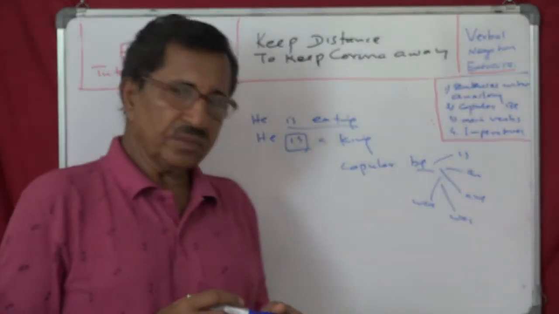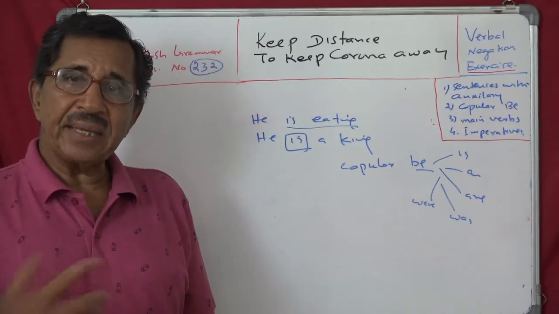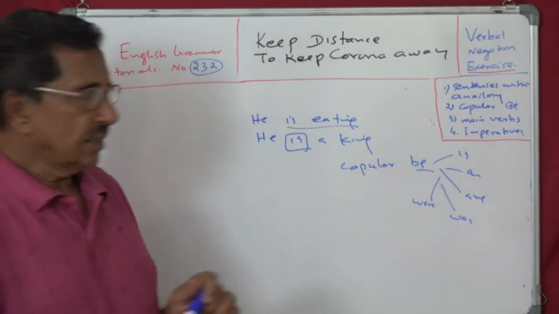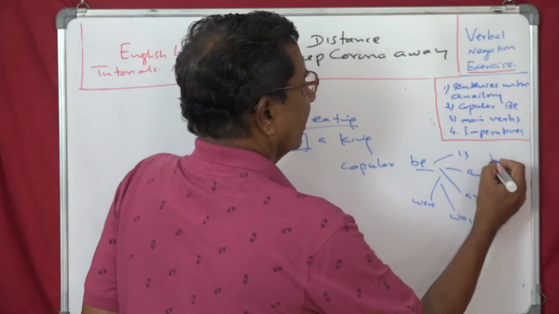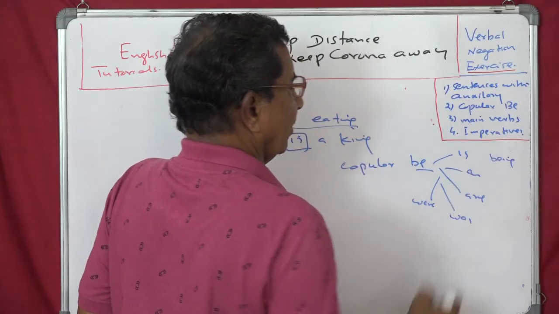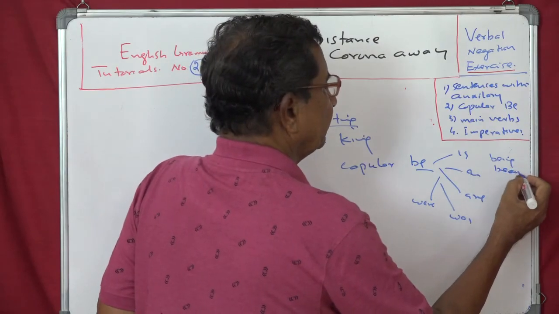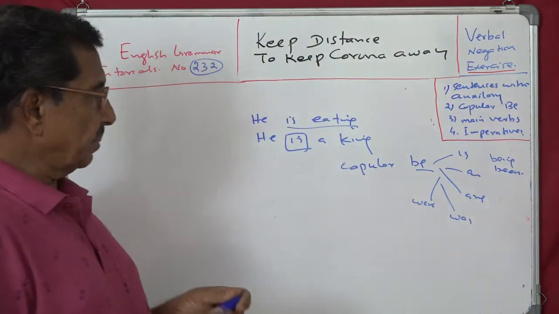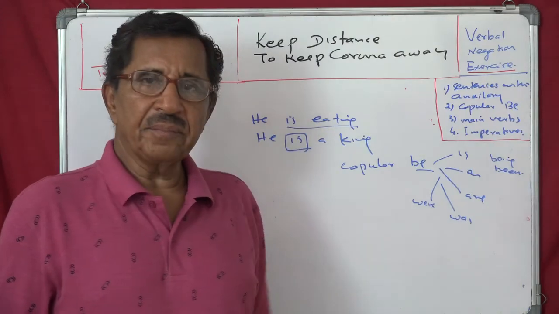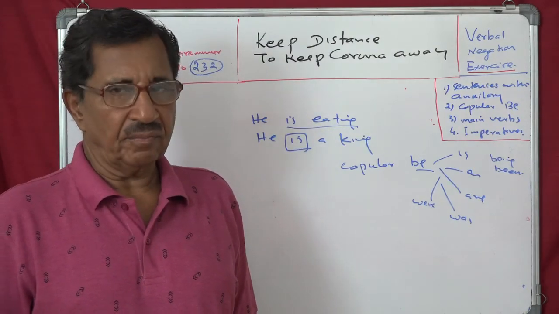There are two more forms, like been and being. They don't stand alone. That's why they cannot act as copula. Being is the present participle form, and been is the past participle form.